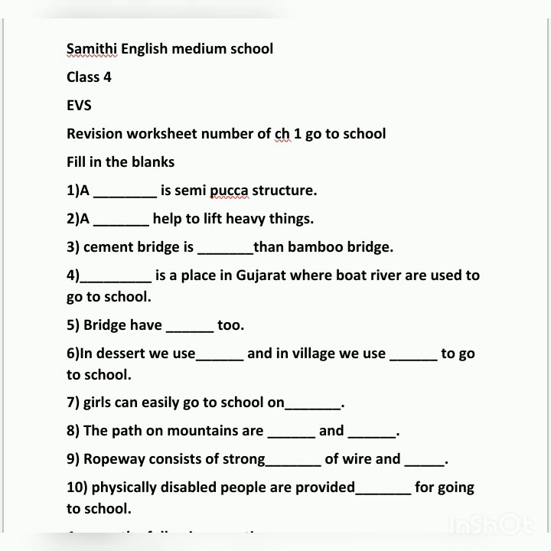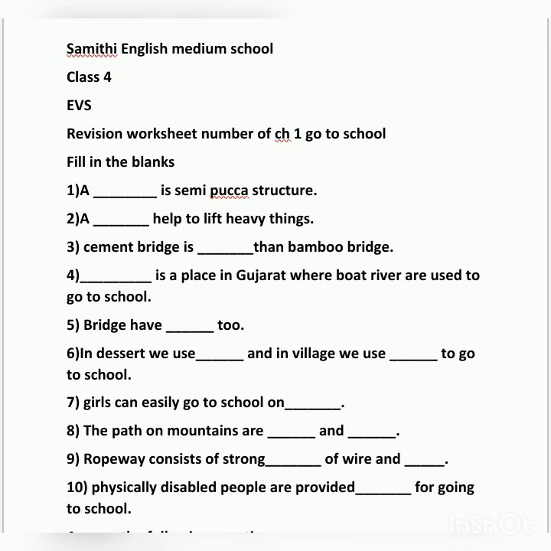Okay, next, children can easily go to school on dash. Sorry, children, not girls. Girls can easily go to school. Initially, girls were not allowed to go to school, but because of dash, they can ride on that and they can go to school. So think about the question. Okay, now next, the paths on the mountain are dash and dash. Mountain paths are dash. They are full of rocks. Land is not even. So think and write down these two answers.